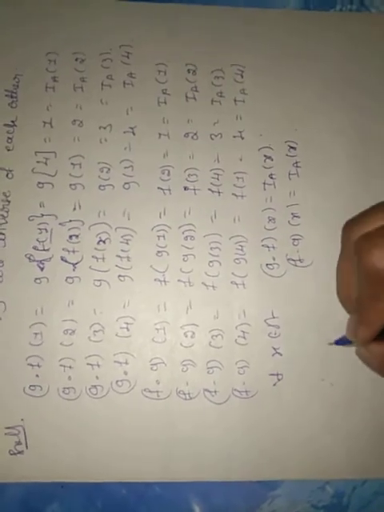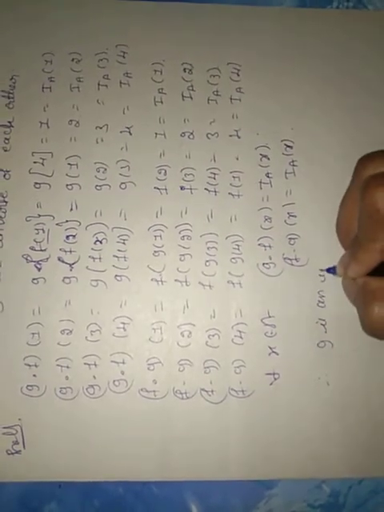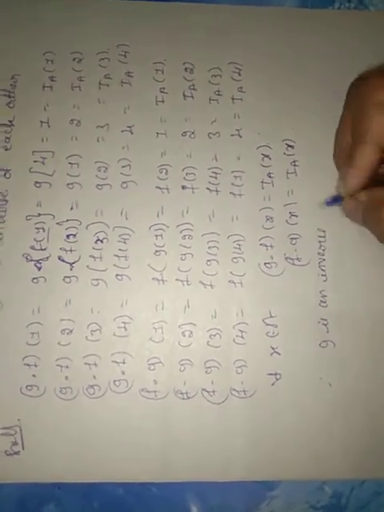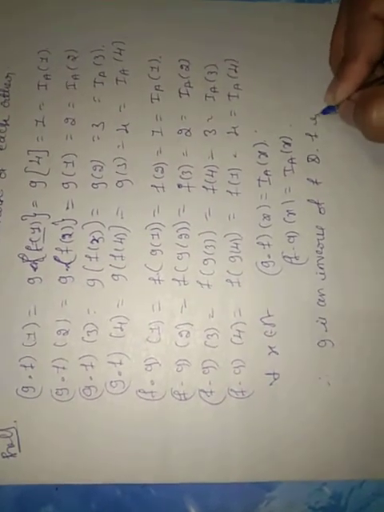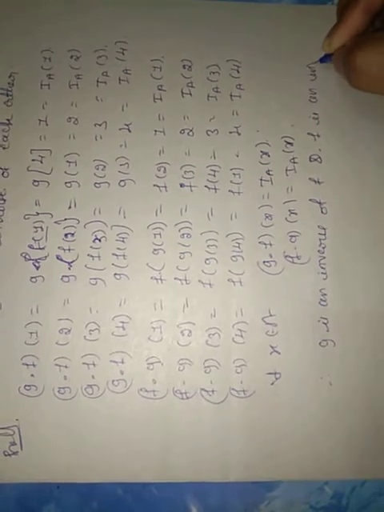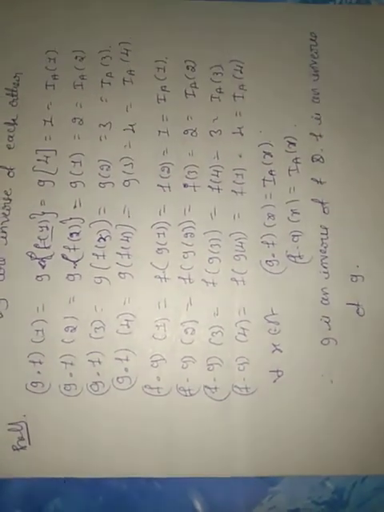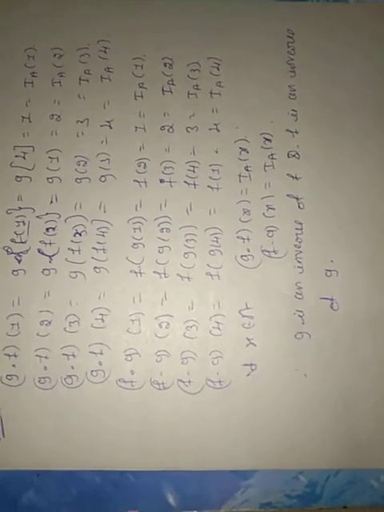Both are equal. Therefore, g is an inverse of f and f is an inverse of g. So that is the required proof here.